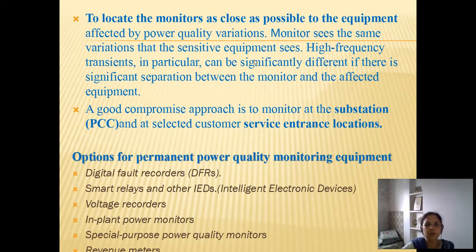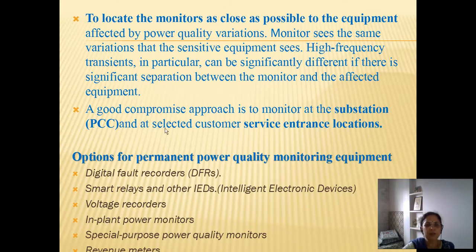To locate the monitors as close as possible to the equipment affected by power quality variations, this is the best policy. Monitor sees the same variations that the sensitive equipment sees, so high frequency transients in particular can be significantly different if there is significant separation between monitor and the affected equipment. Okay, so for getting the best data for identification of the problems, the location can be as close to the equipment as possible.